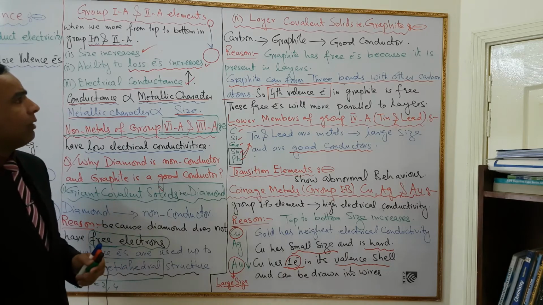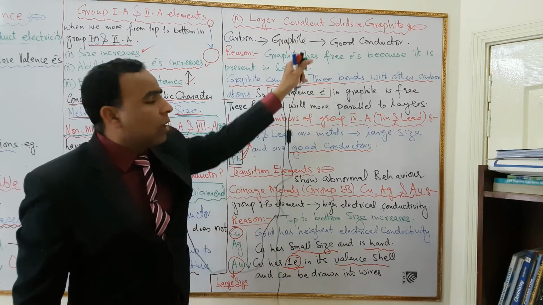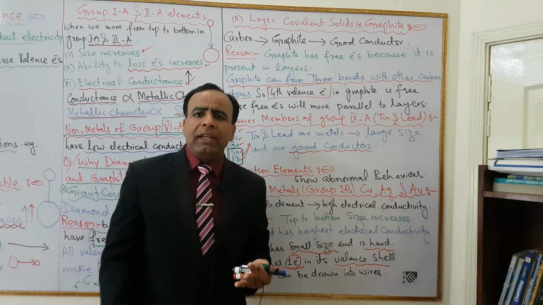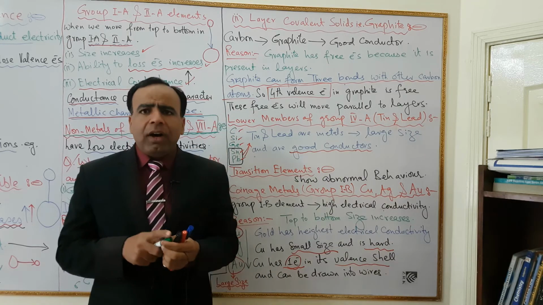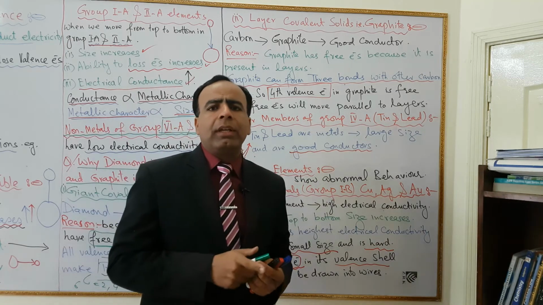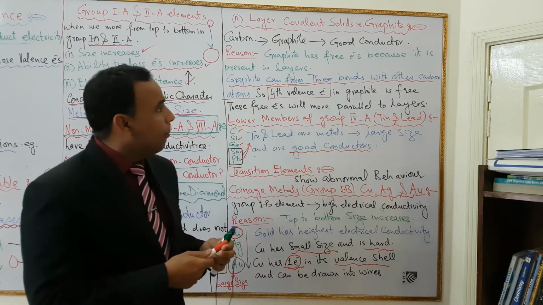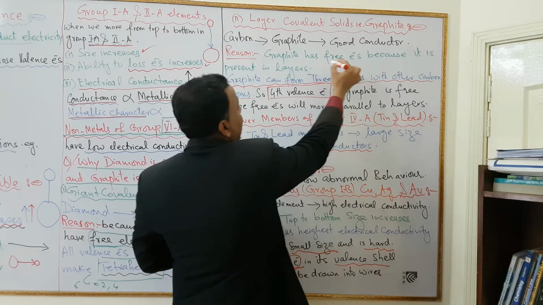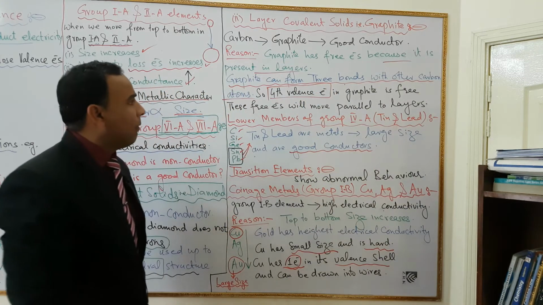And similarly, my dear students, layered covalent solids, that is graphite. Graphite is an example of a layered covalent solid. Dear students, carbon in the form of graphite is a good conductor. Why? Because graphite has free electrons and it is present in the form of layers.